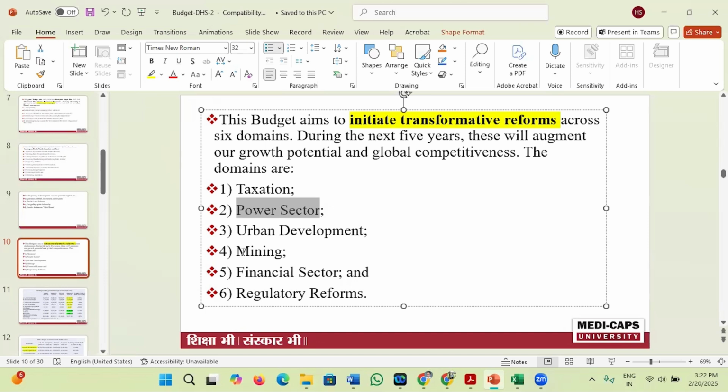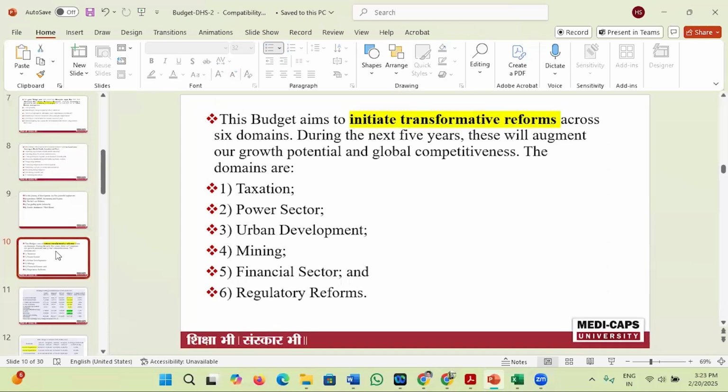Government wants to develop urban areas. That's why there are norms. Government wants to change the norms of urban areas. Government wants to develop mining. That's why again, government wants to change the norms for mining. Government wants to change the financial sector, and there are some regulatory reforms so that all this will be part of the budget and support ease of doing business and increase demand, production, and employment in the income.